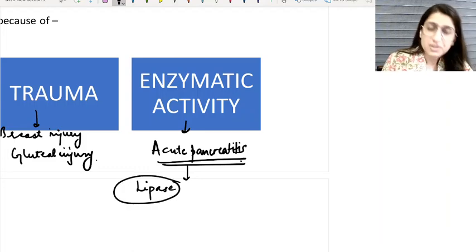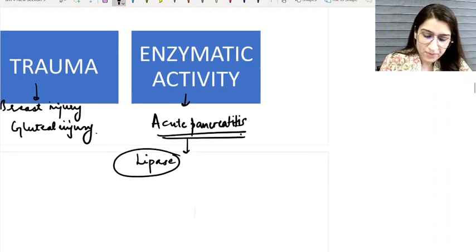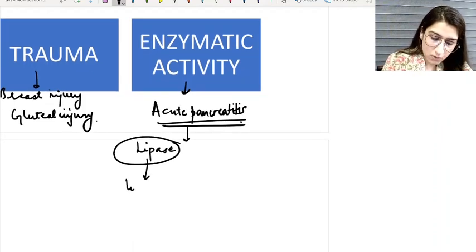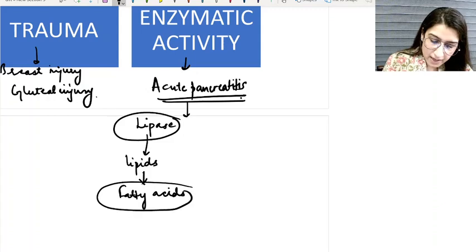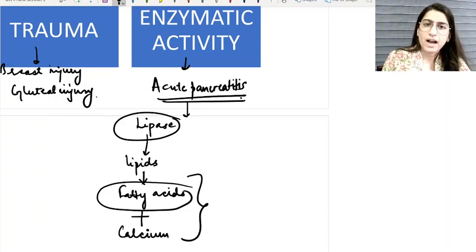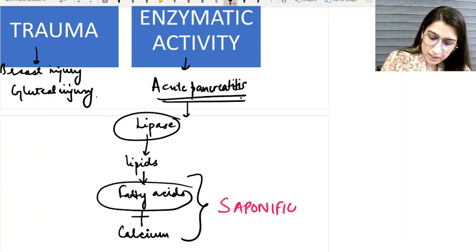Okay, so now what happens in acute pancreatitis is that there is an enzyme called lipase. The name itself suggests obviously it is going to attack lipids only, right? So lipase acts on the lipids, which leads to the formation of fatty acids, and these fatty acids combine with the calcium, and this very process of fatty acids combining with the calcium is called saponification.